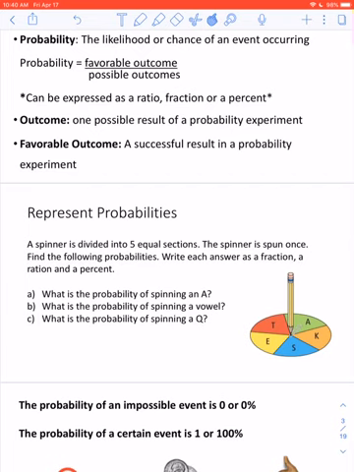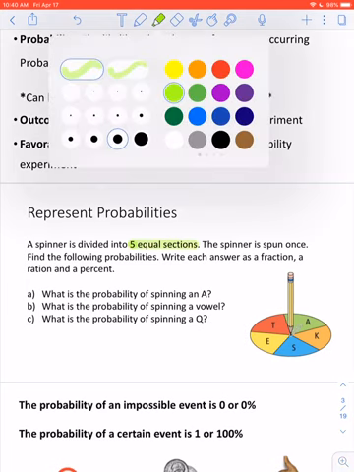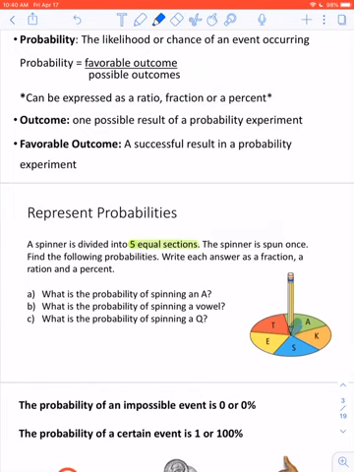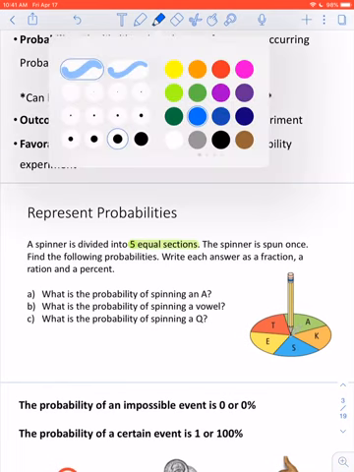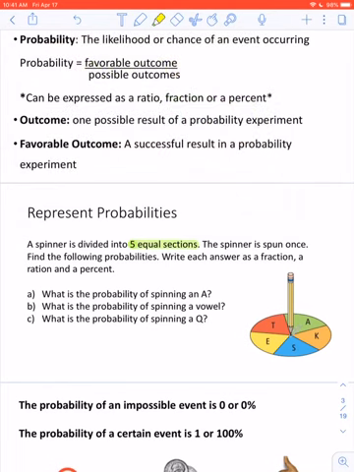So here we go. Here's the type of question that we're going to be looking at in this lesson. A spinner is divided into 5 equal sections. The spinner is spun once. It's not super clear, but I'll try to highlight it here with blue. There's a little paper clip right here. That paper clip is what is being spun on this spinner, and they tell us that the spinner is being spun once.